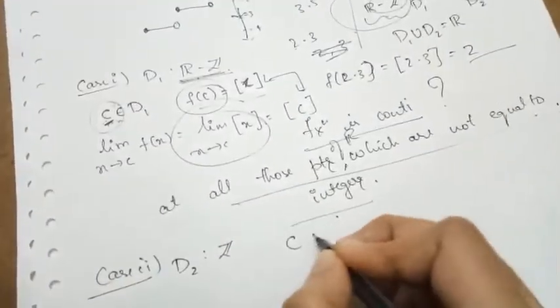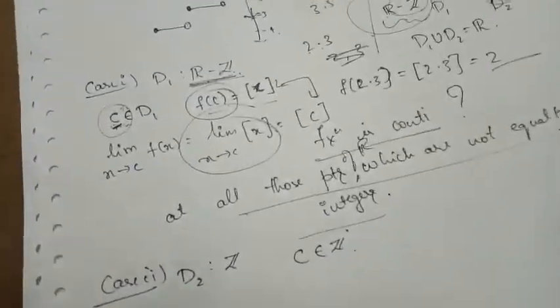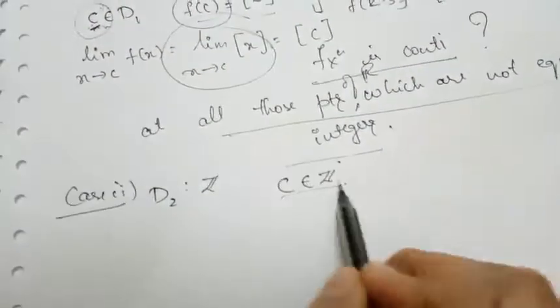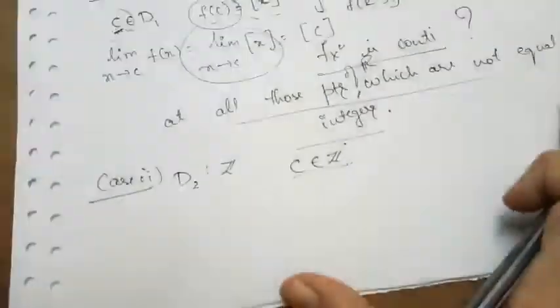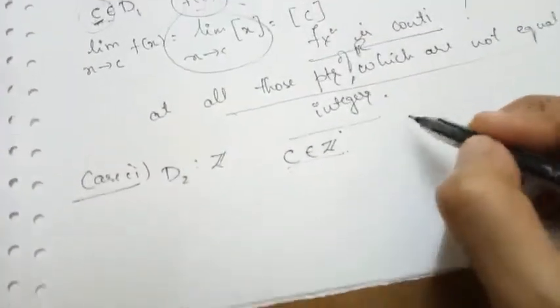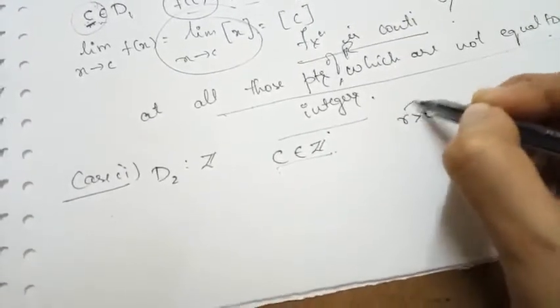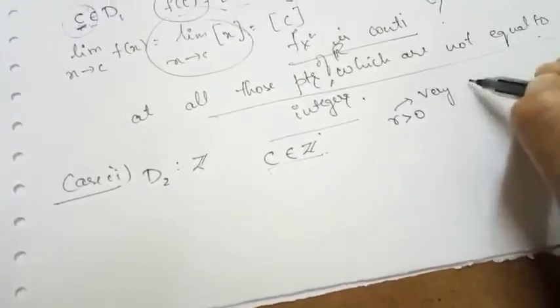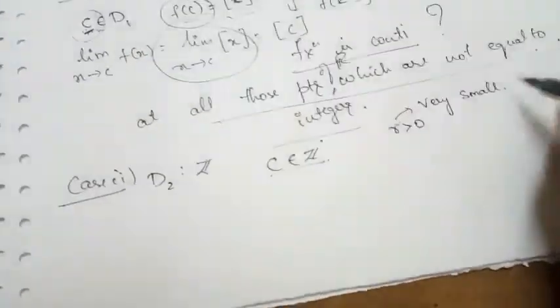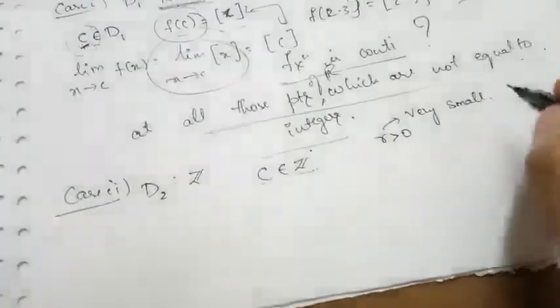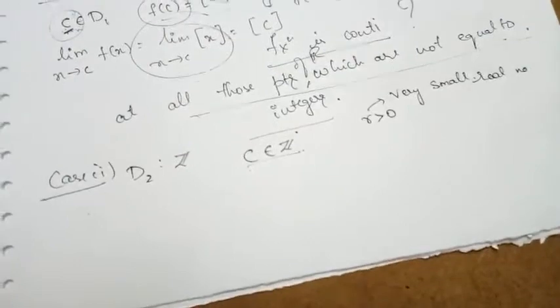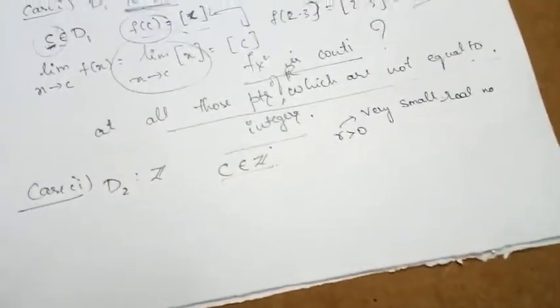Suppose I choose any C which belongs to the integers, C belonging to Z. So from the set of integers I choose one point, say C, and I choose R which is greater than 0, but this R is a very small real number, like 0.00001. It might be that small, but it is greater than 0.